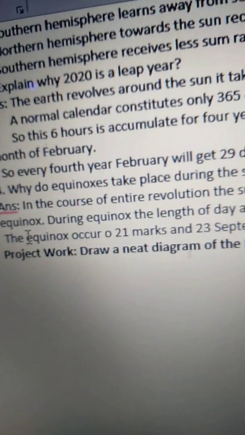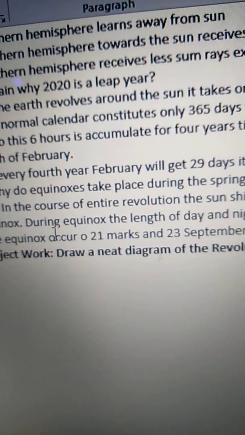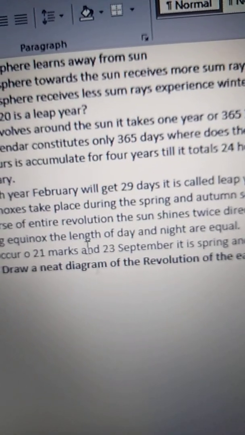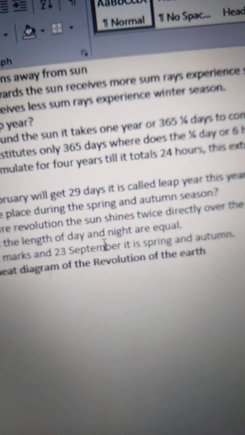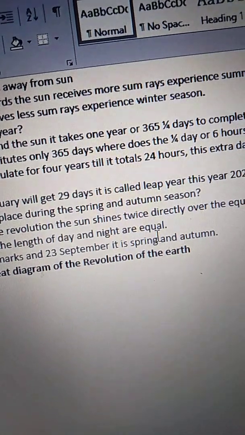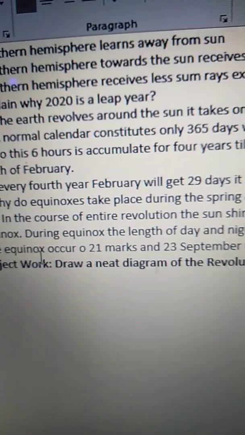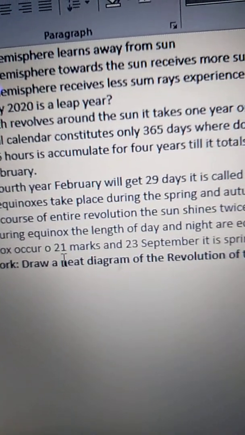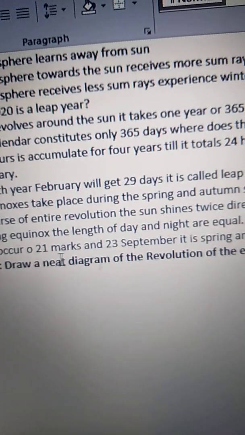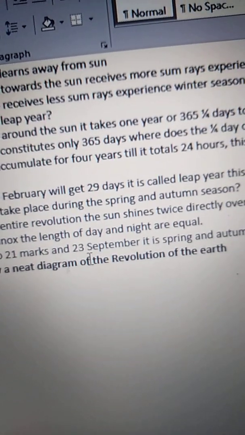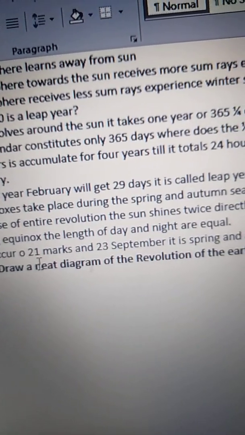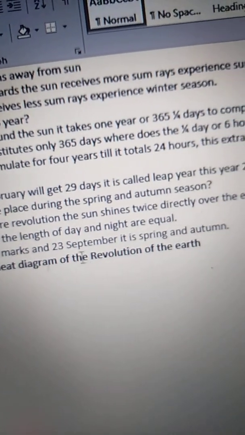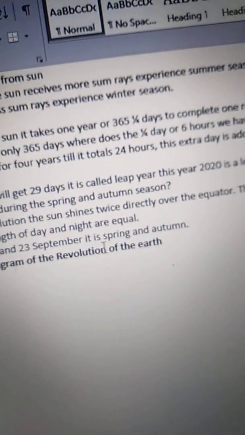This is called equinox. During equinox, the length of day and night are equal. The equinox occurs on 21st March and 23rd September. It is spring and autumn.